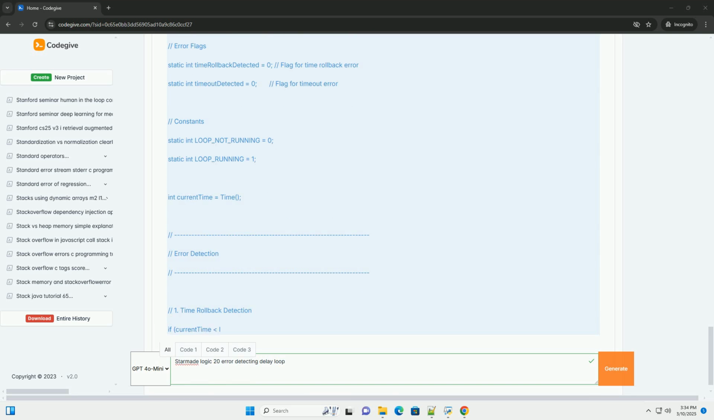8. Conclusion. Building reliable delay loops in StarMade's Logic 2.0 requires careful attention to error detection and handling. By implementing strategies like time jump detection, timeout protection, and robust error responses, you can create systems that are more resilient to disruptions and can recover gracefully from unexpected events. Remember to tailor your error handling logic to the specific needs of your system and to test your code thoroughly. Good luck.